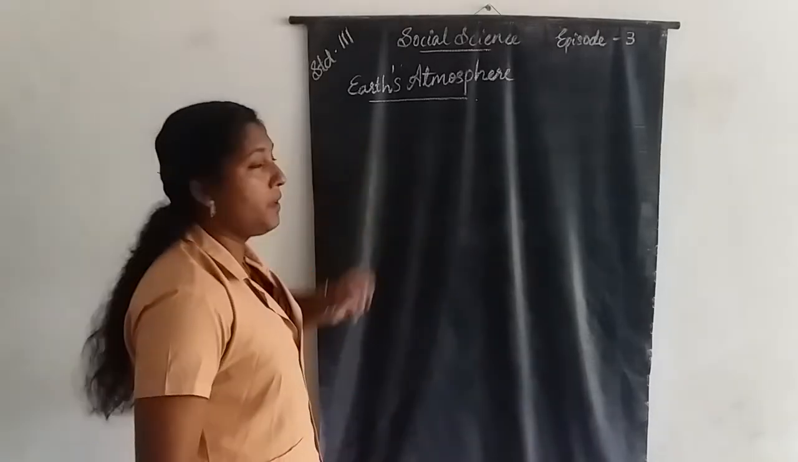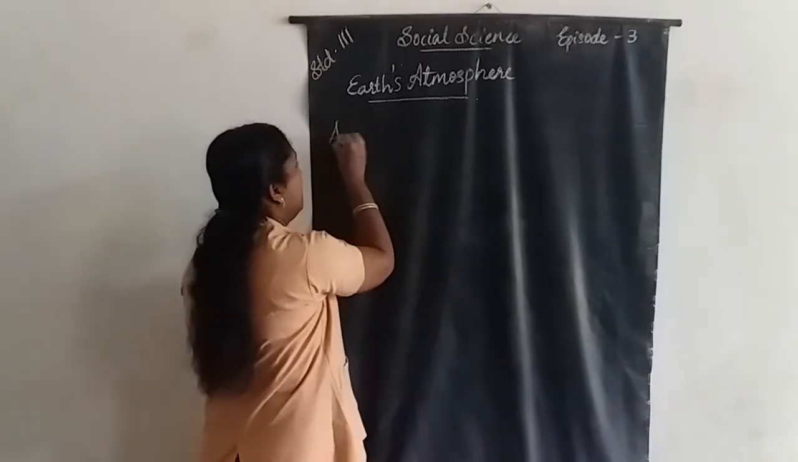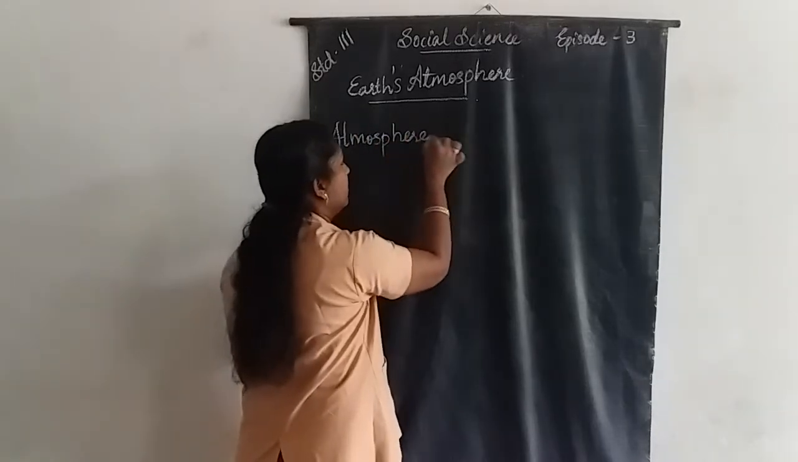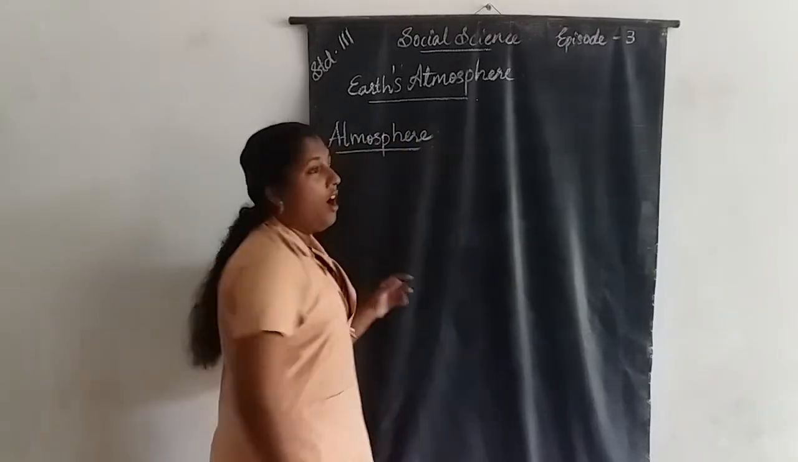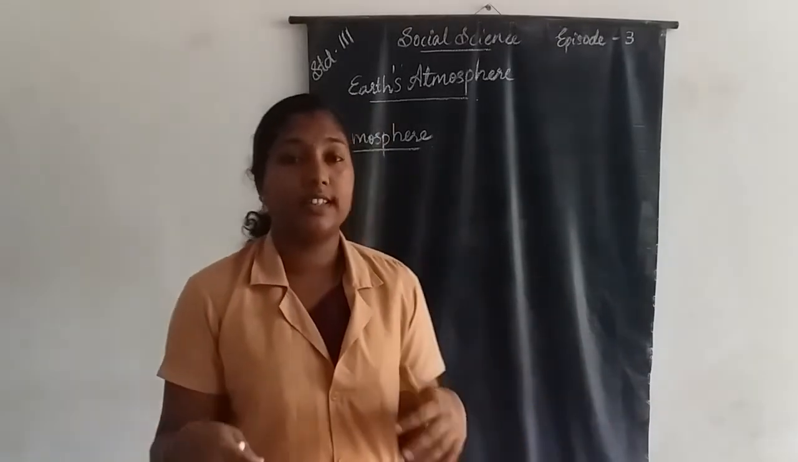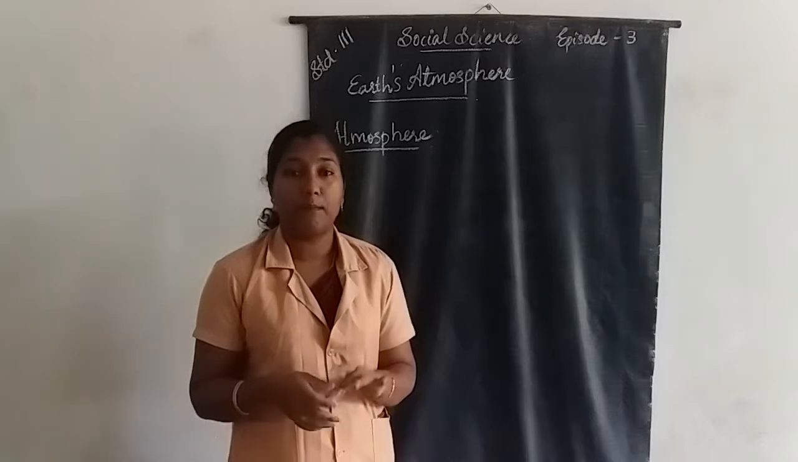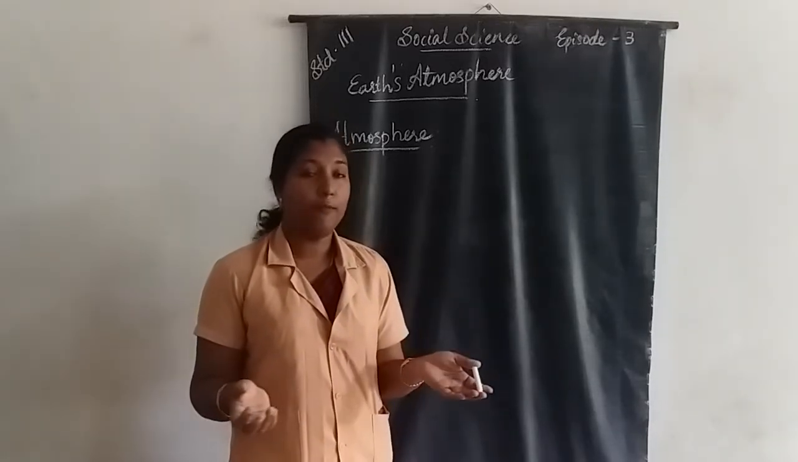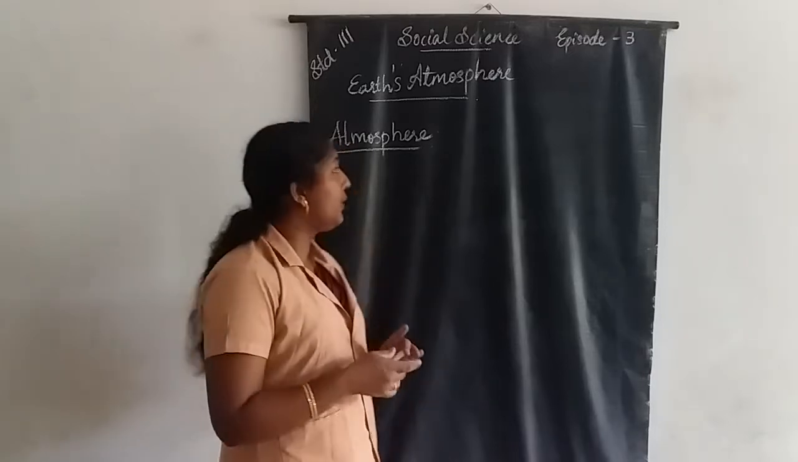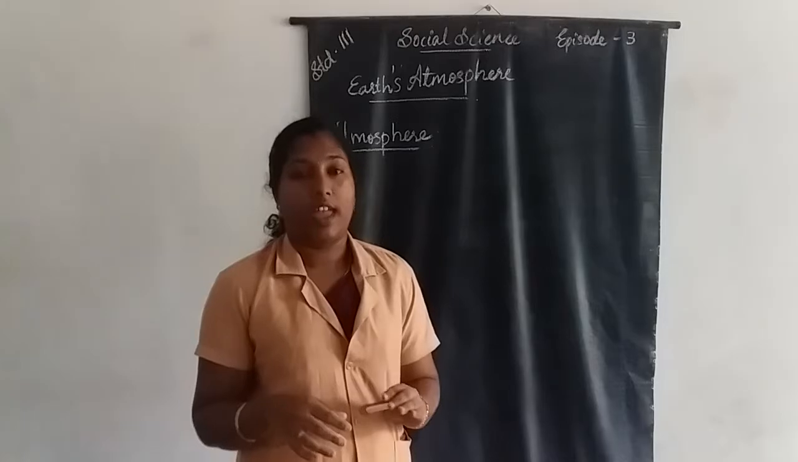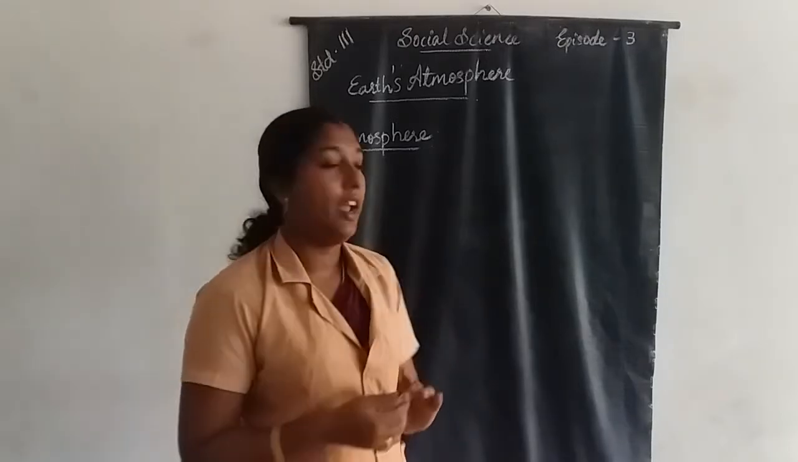What is atmosphere? Our earth is surrounded from all sides by a blanket of air. So we can say that the blanket of air around the earth is called the atmosphere.